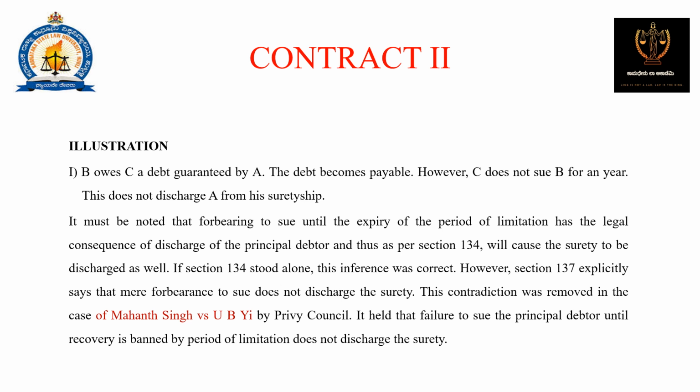If section 134 alone stood, this inference was correct. However, section 137 explicitly says that mere forbearance to sue does not discharge the surety. This contradiction was removed in the case of Mahant Singh versus UBI by the Privy Council. It held that failure to sue the principal debtor until recovery is barred by the period of limitation does not discharge the surety.